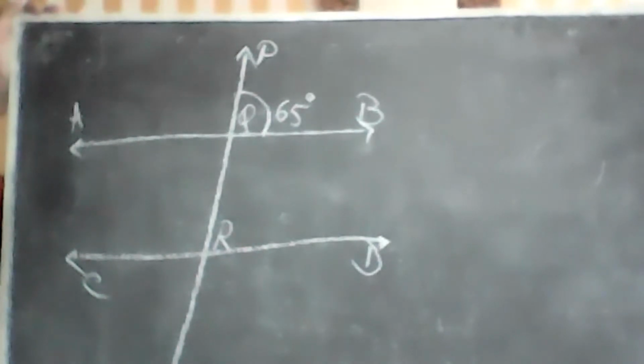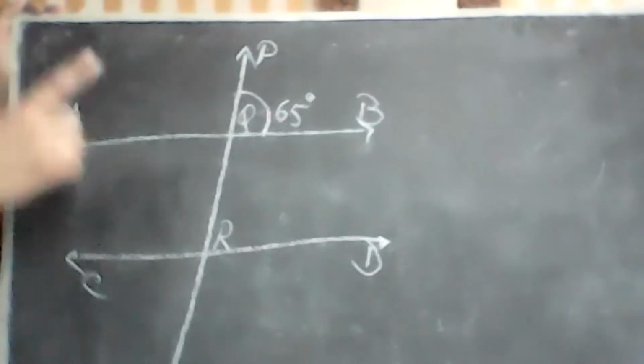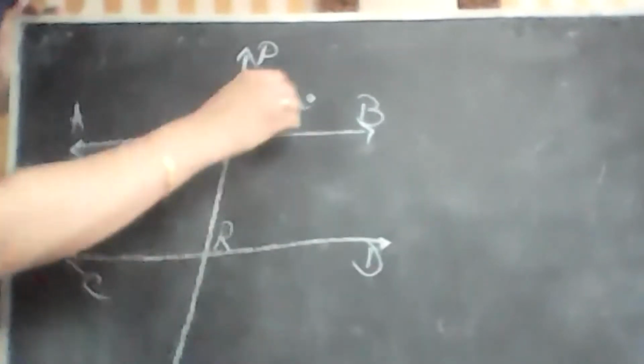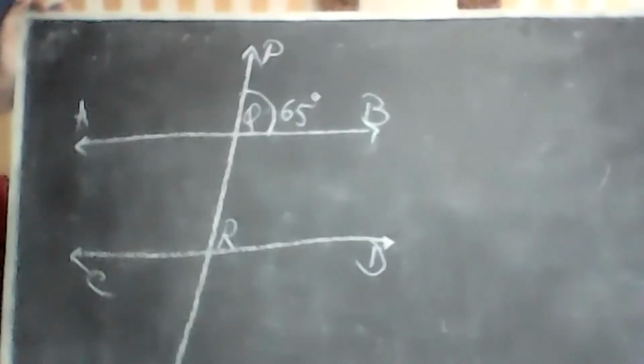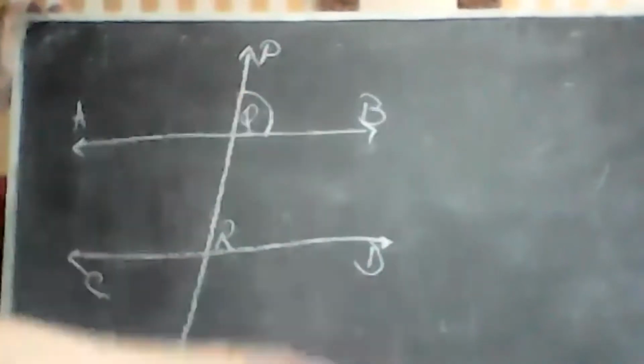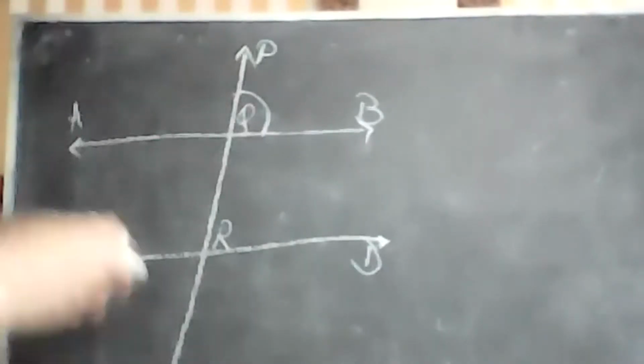Ma'am, it's QRD. Excellent. And what is the measure of QRD? Ma'am, 65 degrees. Okay, very good. And why is it same? Corresponding angles are always equal. Thank you very much, my dear. Good job. You have one more question from me.